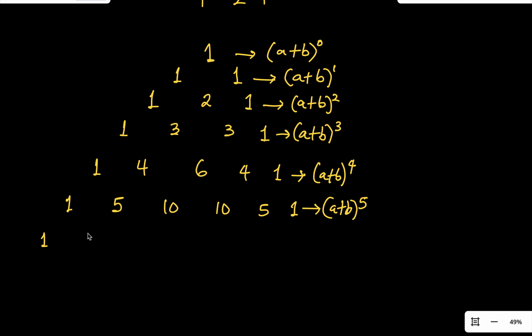Now for the next one: 1 plus 5 will give me 6. 5 plus 10 is 15. 10 plus 10 is 20. By this time, you're supposed to understand this thing. 10 plus 5 is 15. 5 plus 1 is 6. You end up with 1 again. This one now is for (a + b) to the power of 6.